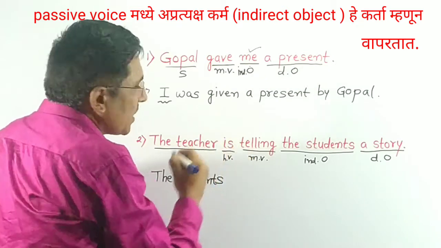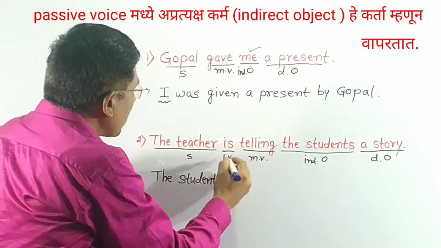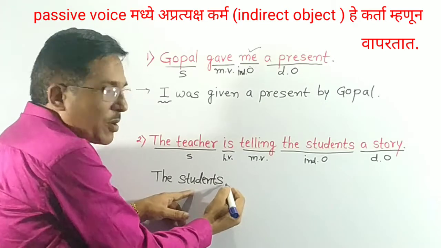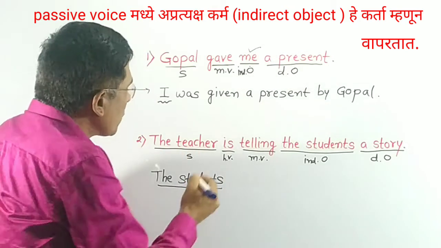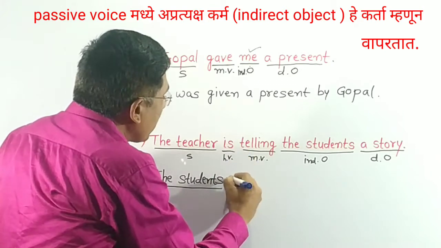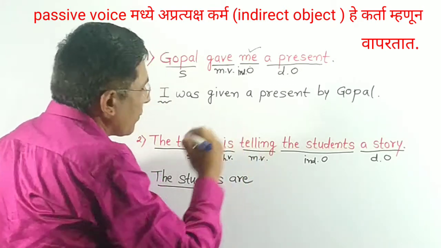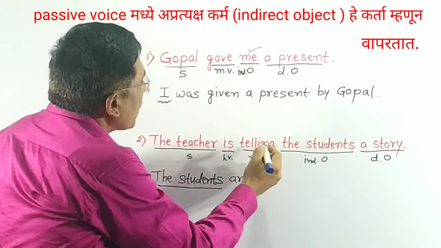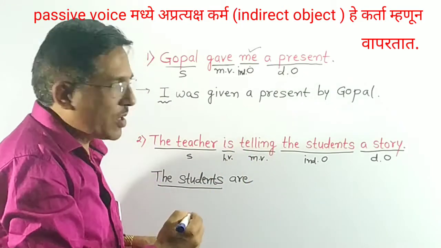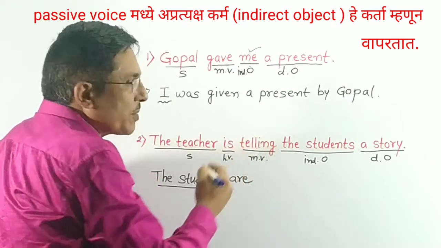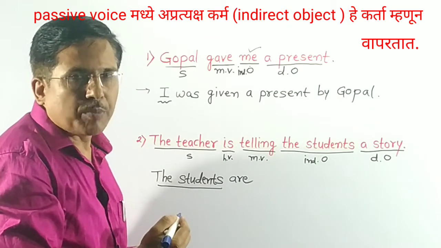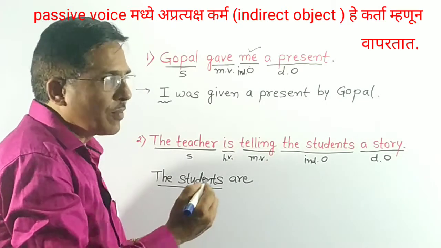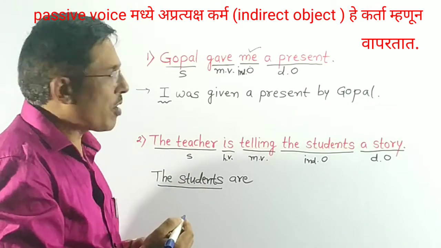Here is is a helping verb, but it is not appropriate or suitable for this subject because this subject is plural. So take are here. Here the ing suffix is added to the main verb. There is a present participle form of the main verb, and we have to take the appropriate form of be. Take the present participle form of be.